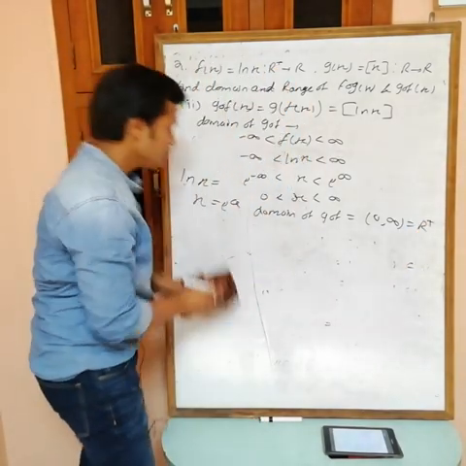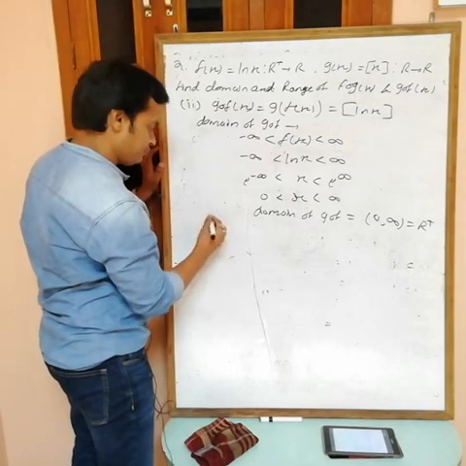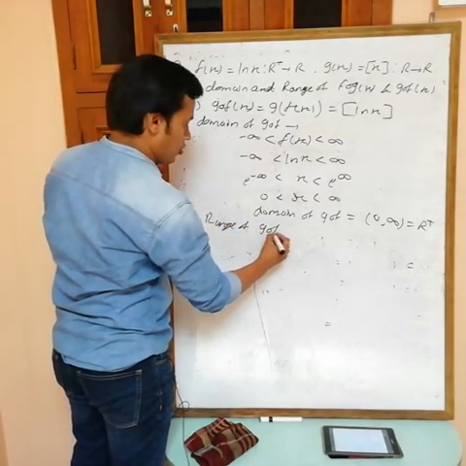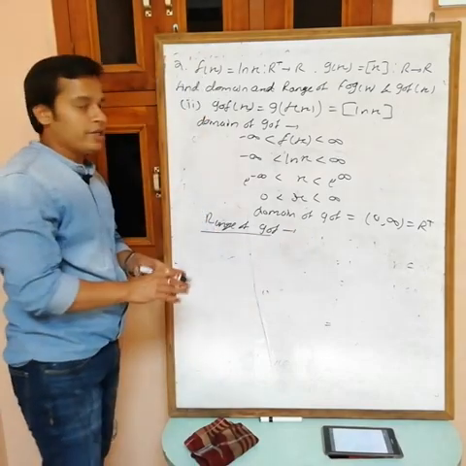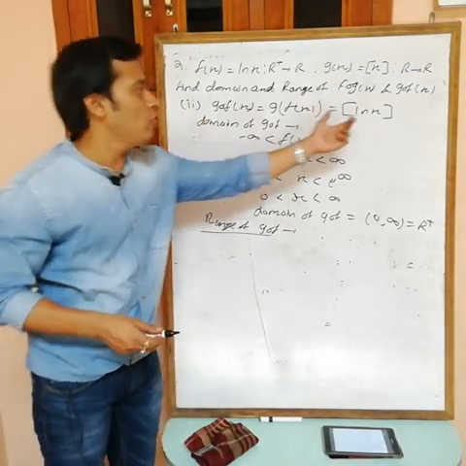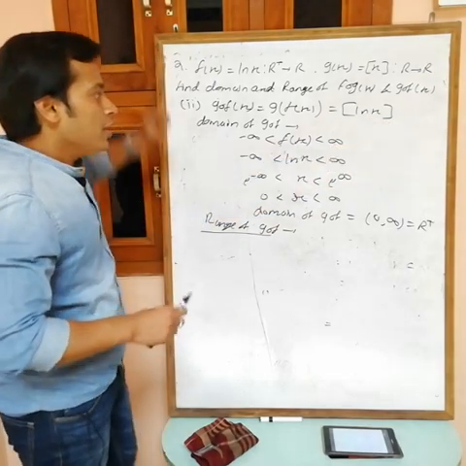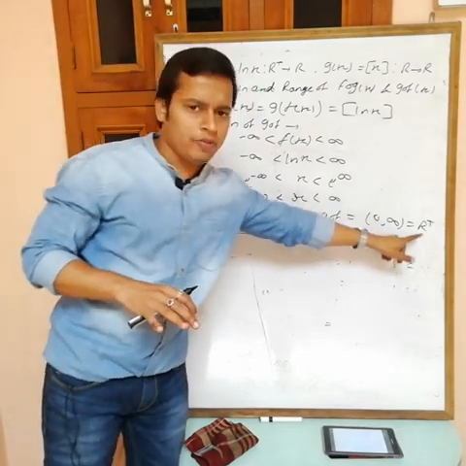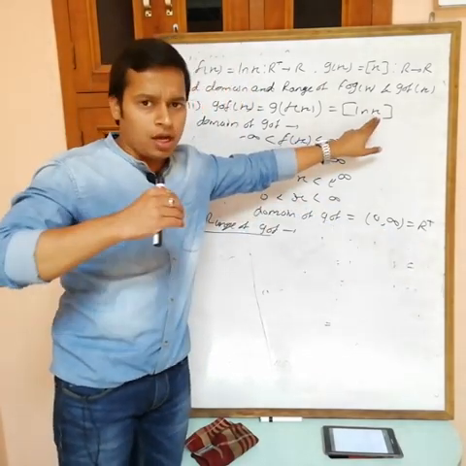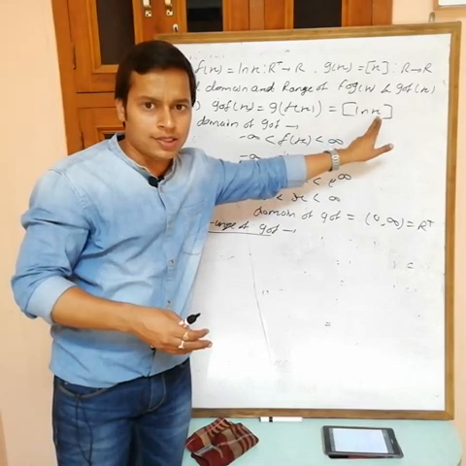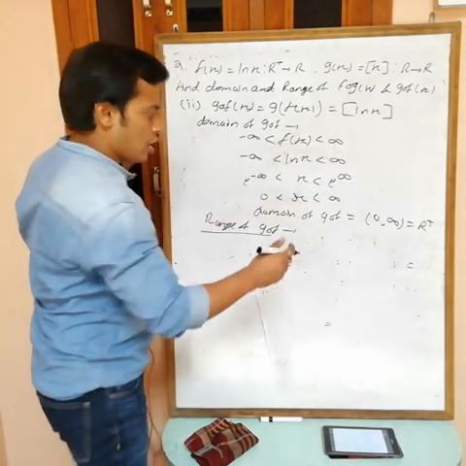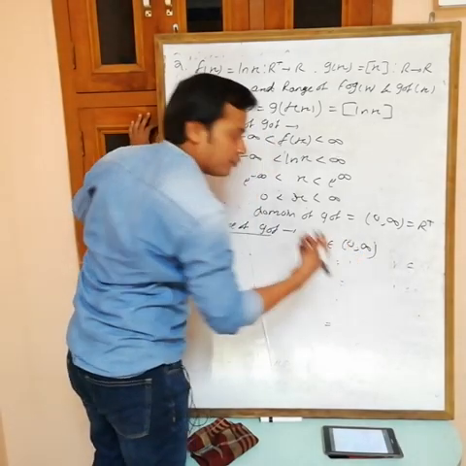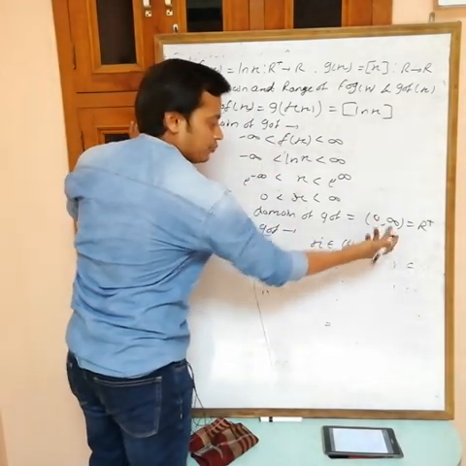Okay. Now what do we want? Range. We want the range now. Range of g of f. Okay, for range, inside to outside, it means we want all possible values of this one. Now tell me, x can take values, this is the domain now, R plus. x can take R plus, 0 to infinity, then ln x. Okay, so I am writing it this way. First x belongs to 0 comma infinity, all positive values, na.